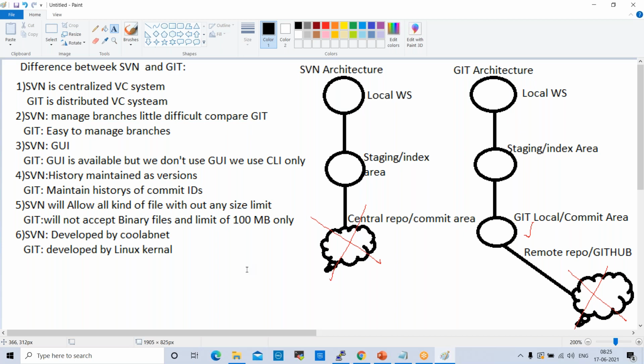Next, we have one concept which is Git tags. That we will cover. After that, I'll show you some settings on GitHub, which are very important.